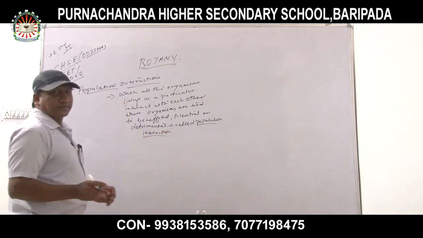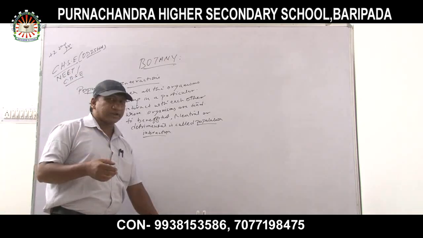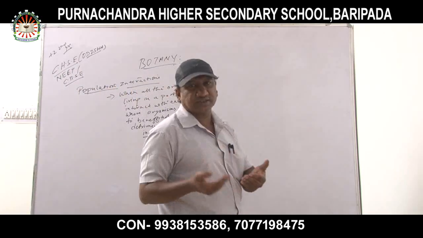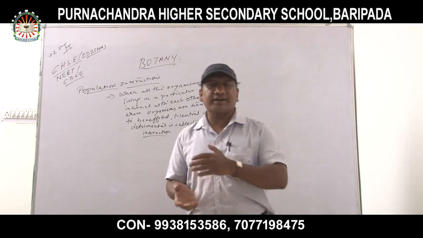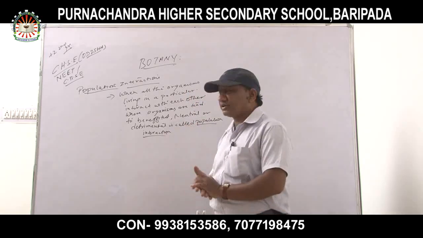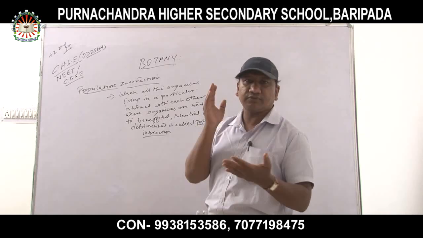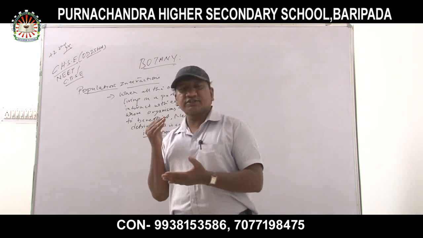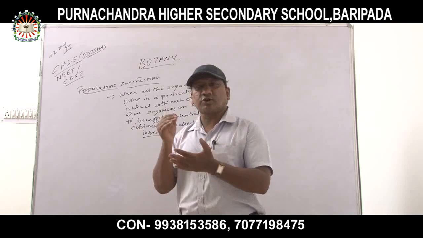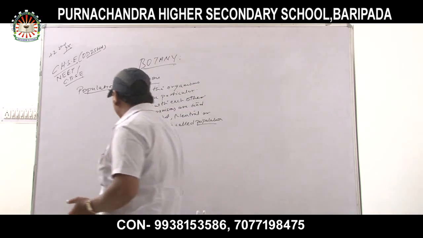When all the organisms living in a particular area interact with each other, where some of the organisms are benefited, or neutral, or get detrimental with each other, that is called population interaction. Population interactions are classified into various types. The first is mutualism, then competition, then predation, then parasitism, then commensalism, and the last one is amensalism.